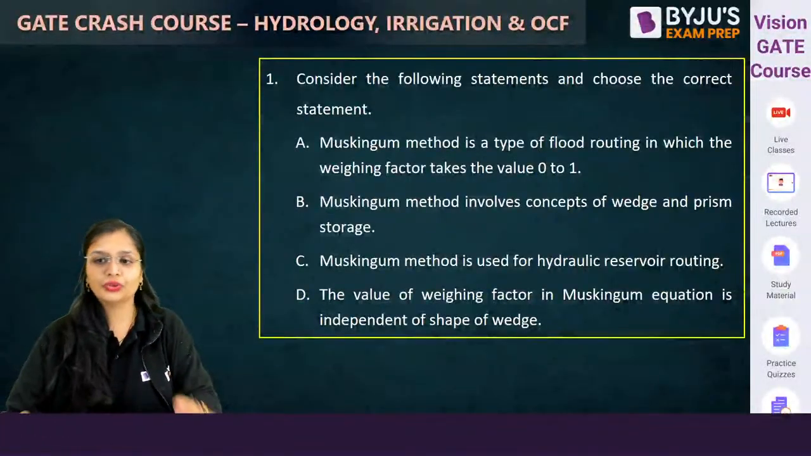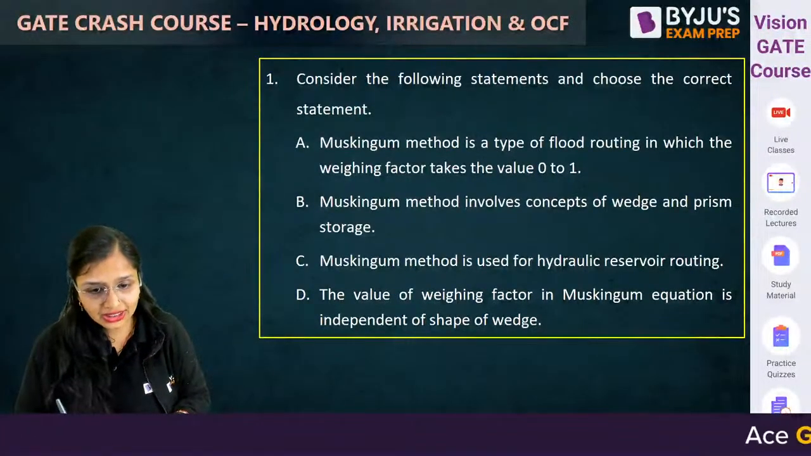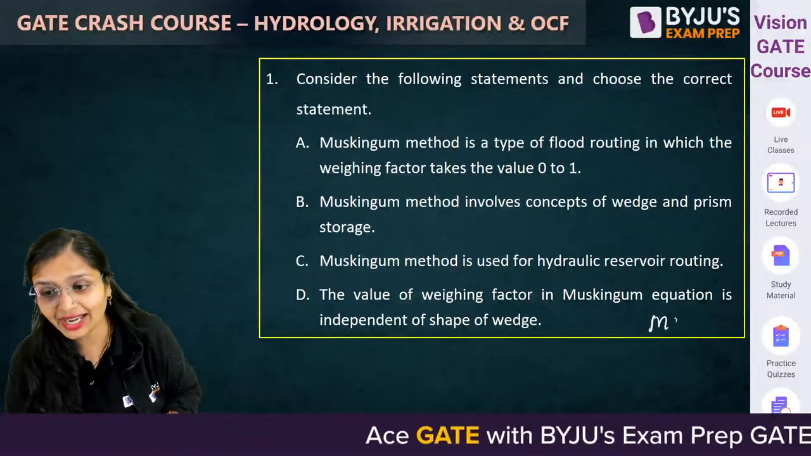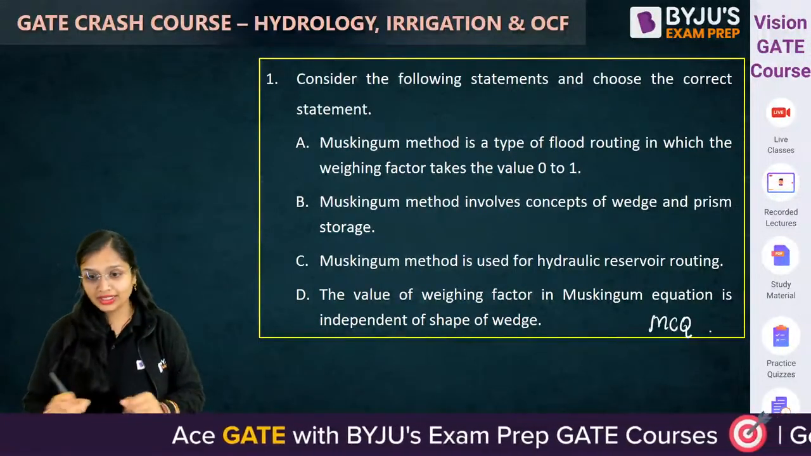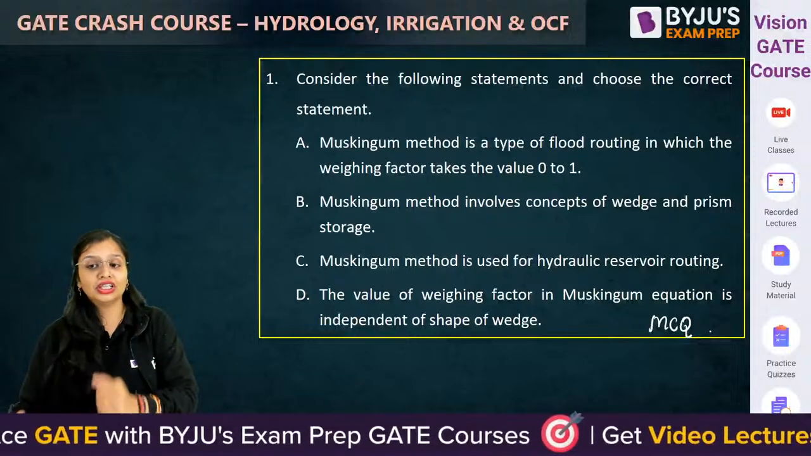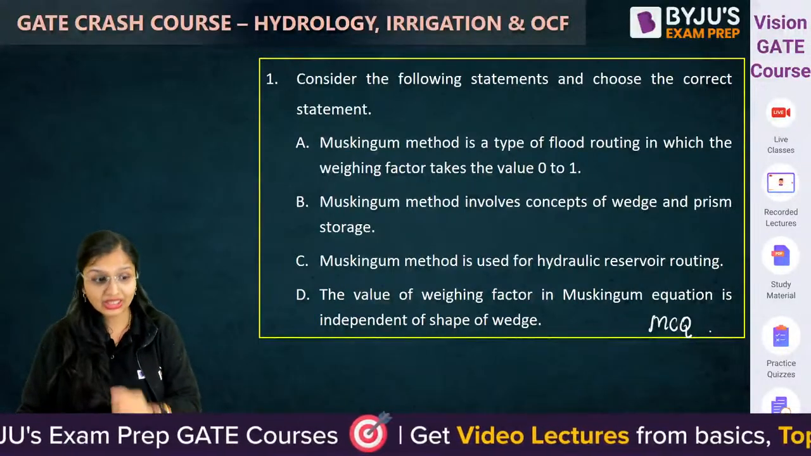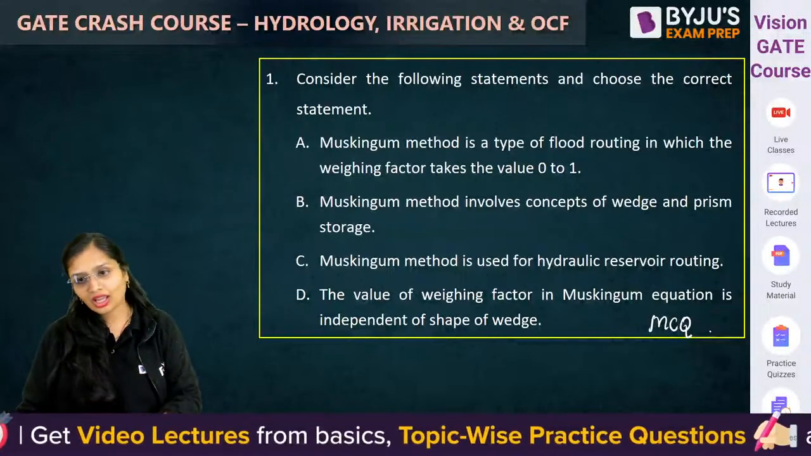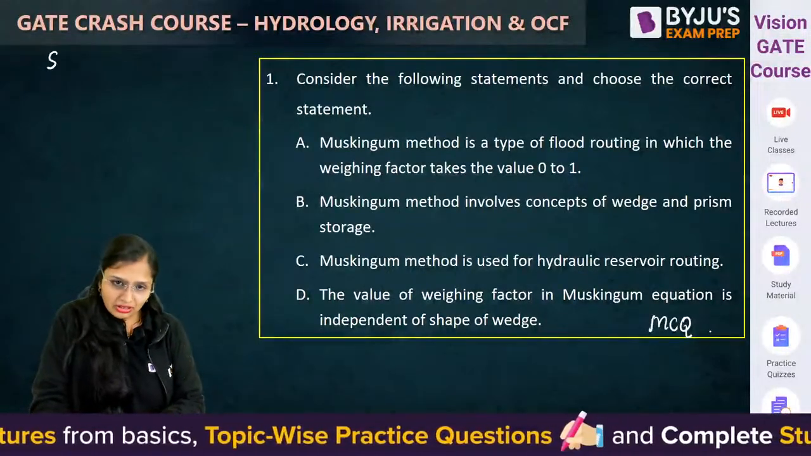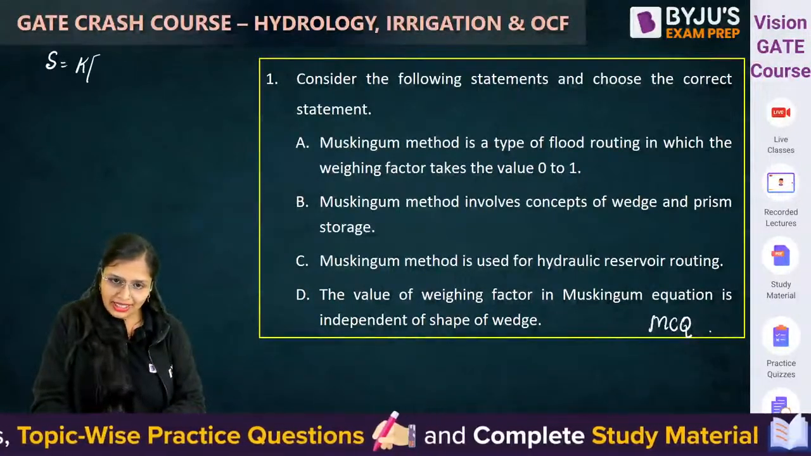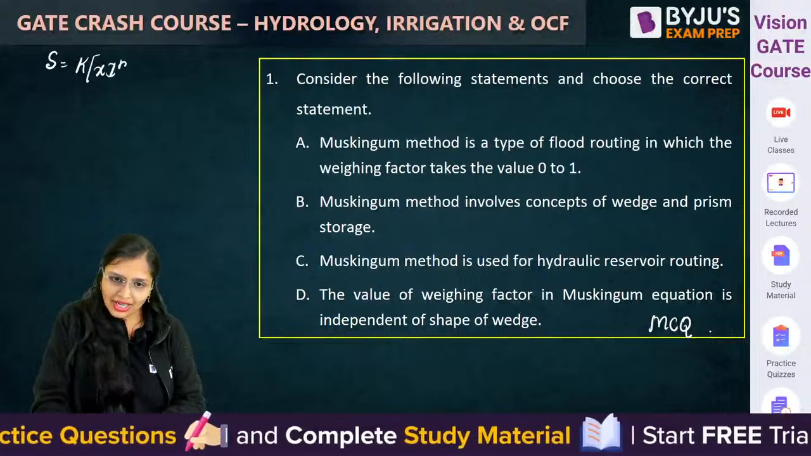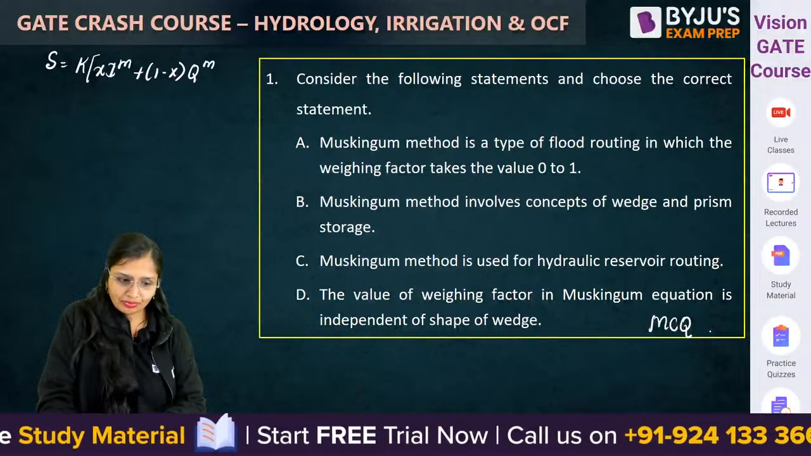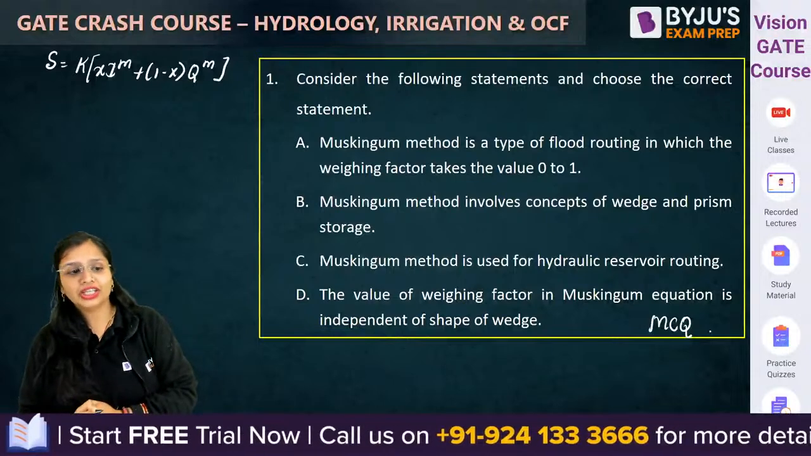First question for you. Consider the following statements and choose the correct statement. This is an MCQ. They can ask you the same question in the form of MSQ also, but trust me, this is a very good question. Muskingum method storage is given by S = K[xI^m + (1 - x)Q^m]. This is the formula. Now check it out.